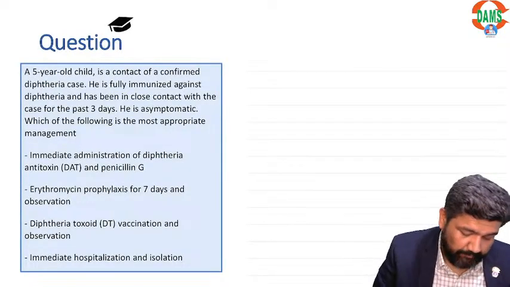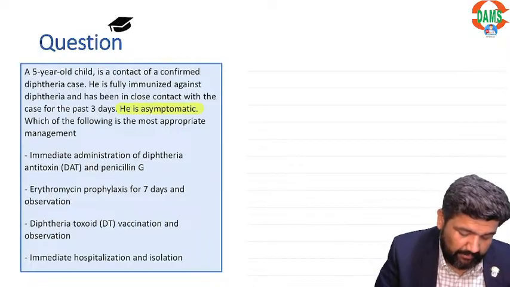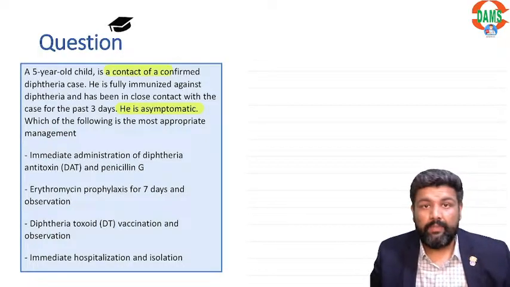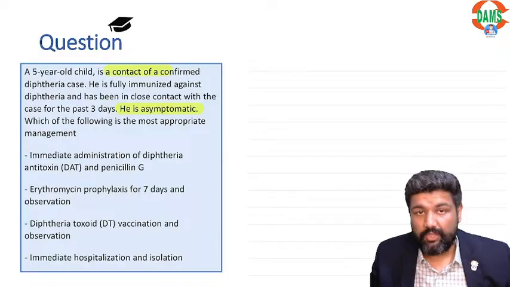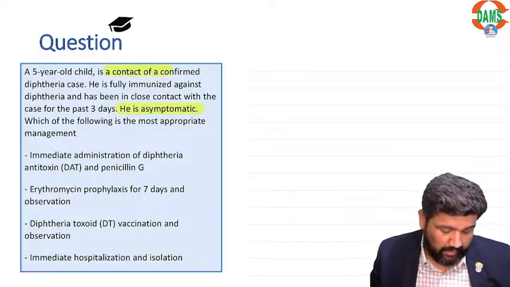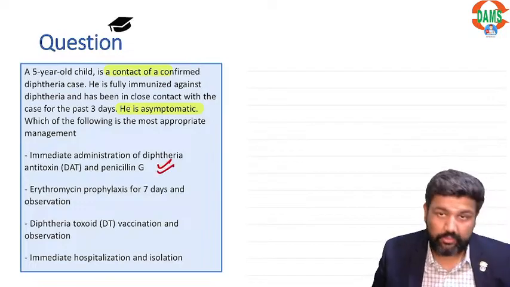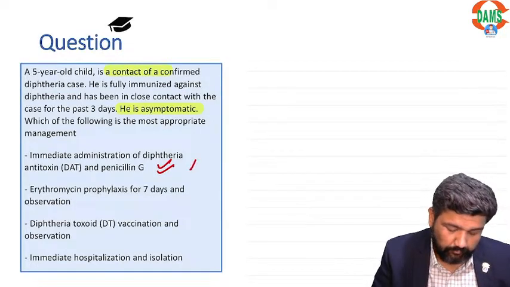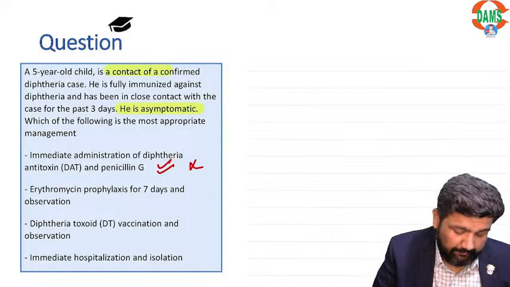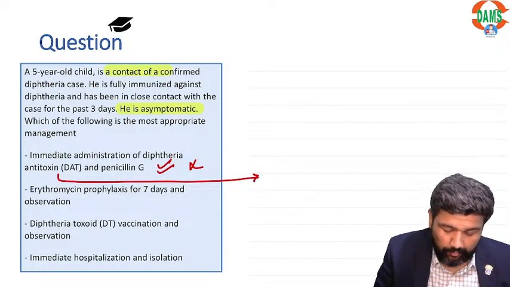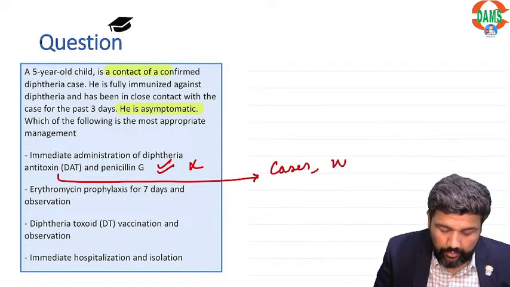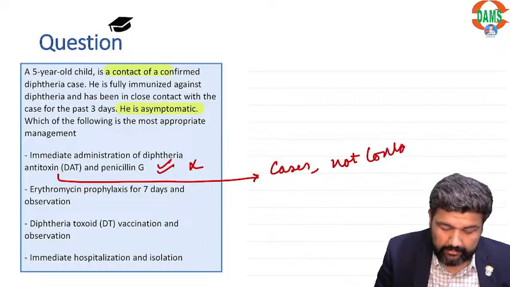Now this is the case where we have an asymptomatic contact. Now we have to manage a contact of diphtheria. In this case, immediate administration of diphtheria antitoxin and penicillin G is not needed, because diphtheria antitoxin is for cases, not contacts.